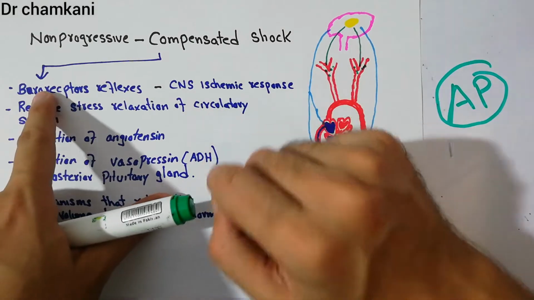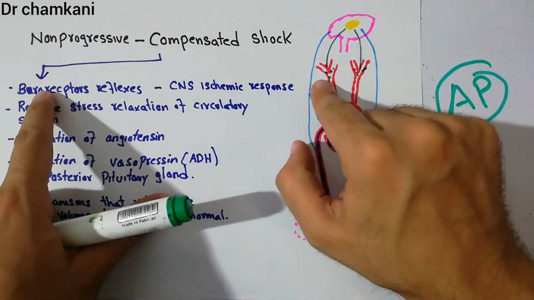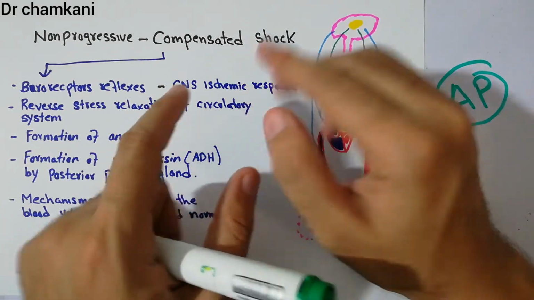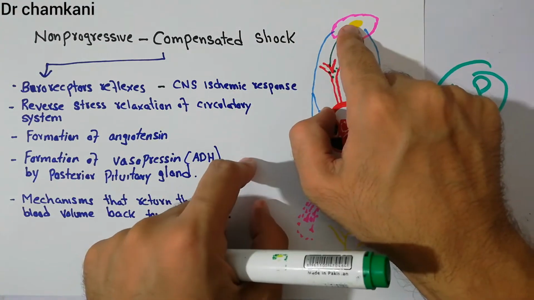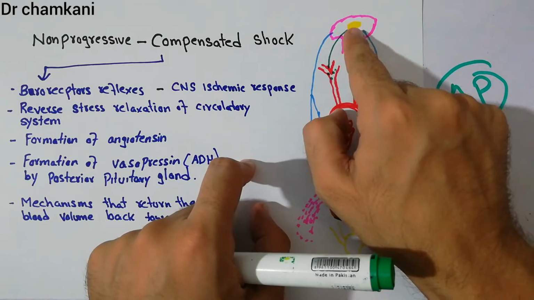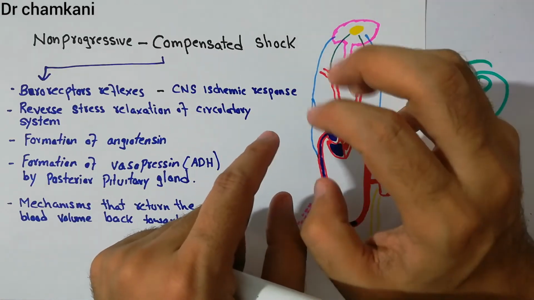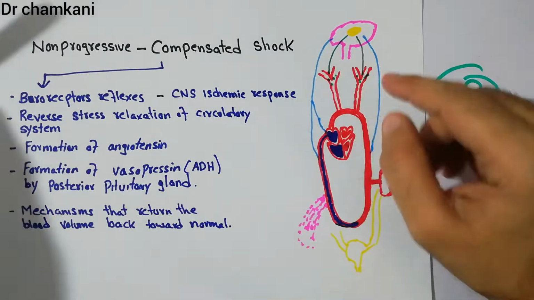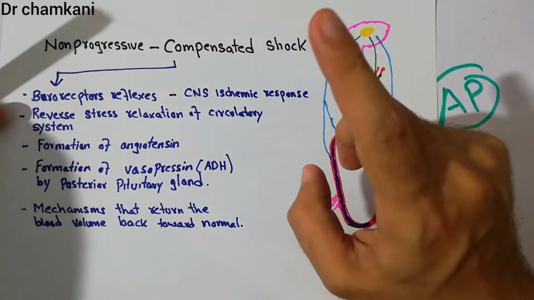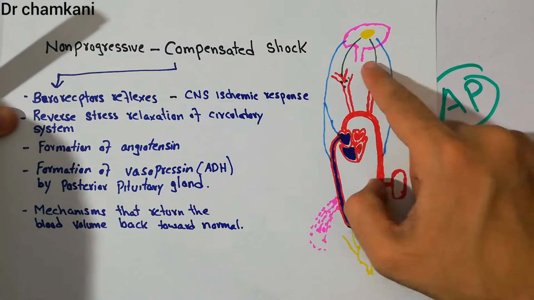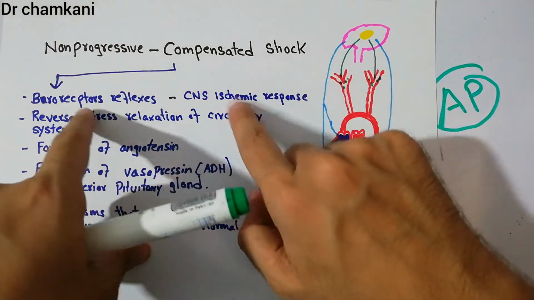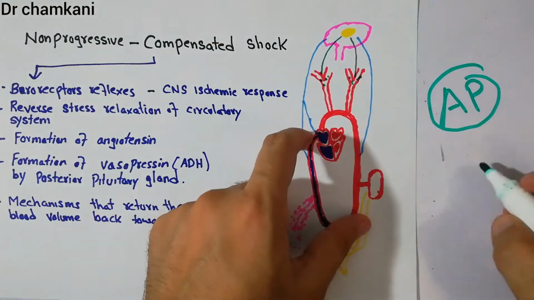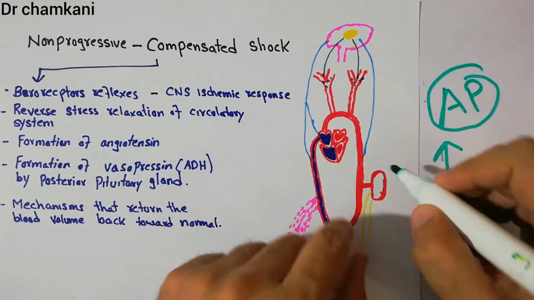But the difference is that the baroreceptor gets activated with a small fall in the arterial pressure, but the CNS ischemic response occurs only when there is a bigger fall in the arterial pressure and there is decreased perfusion of the brain tissue, the higher centers, which detect the oxygen and the carbon dioxide, and are very sensitive to changes in the arterial pressure. Those centers get activated, and they send stronger sympathetic signals to the arteries, to the veins, and to the heart rate. And both these baroreceptor reflexes and the CNS ischemic response help to increase the arterial pressure back towards normal.